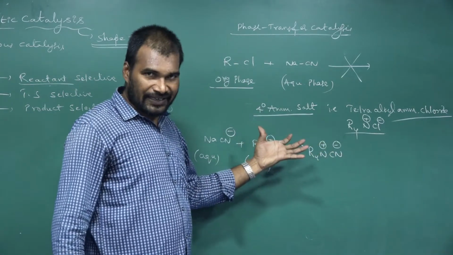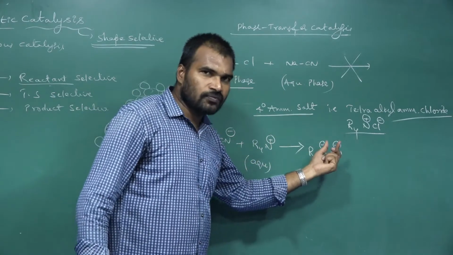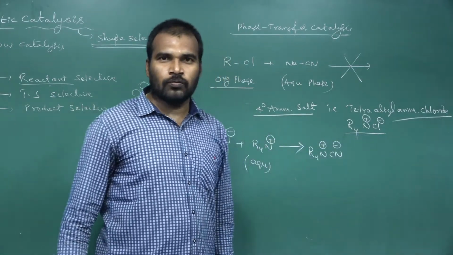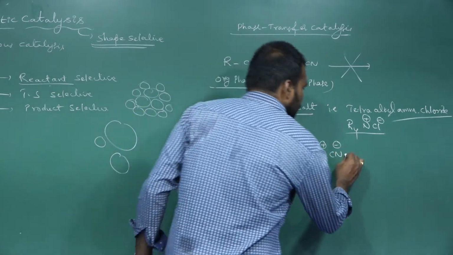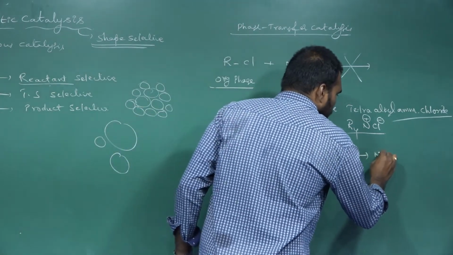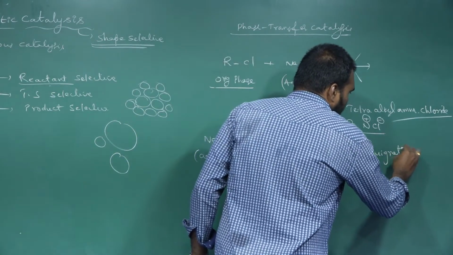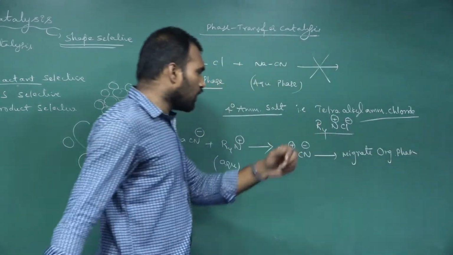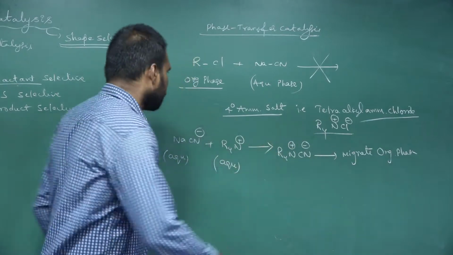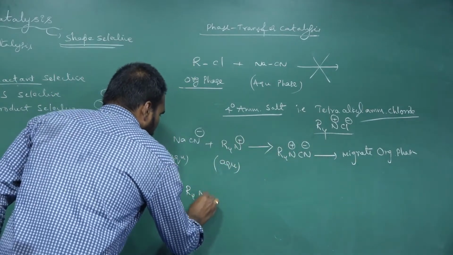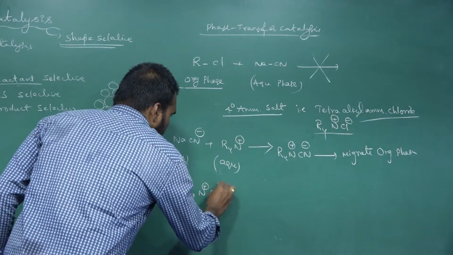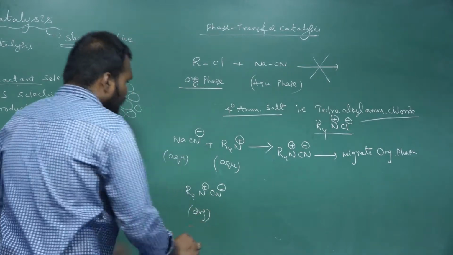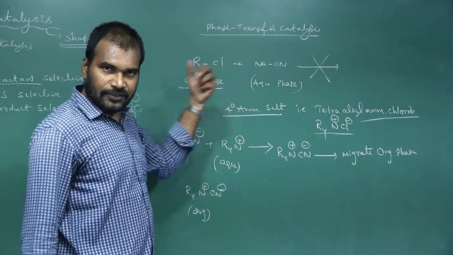It takes the cyanide, it carries these cyanide ions and migrates to the organic phase. Now in the organic phase, R4N+ CN- is there. In the organic phase, RCl is there, right?